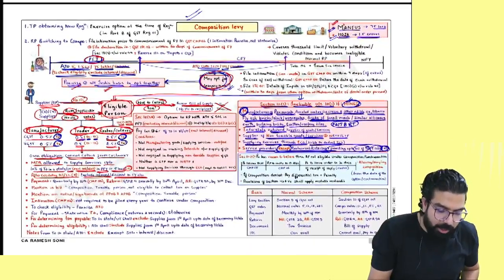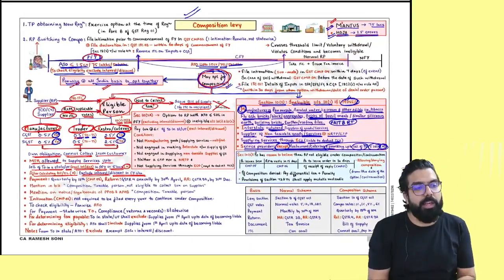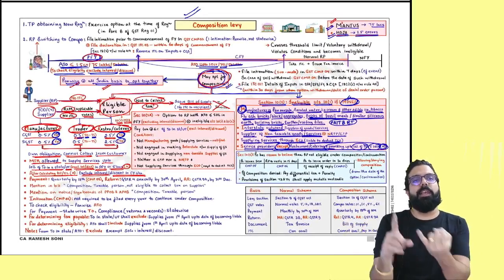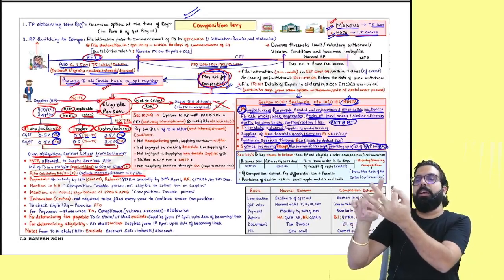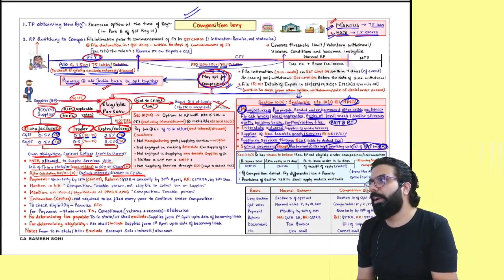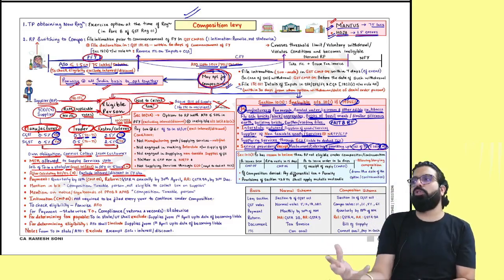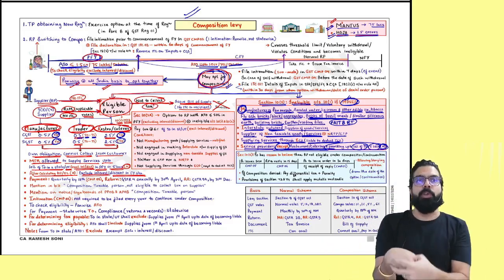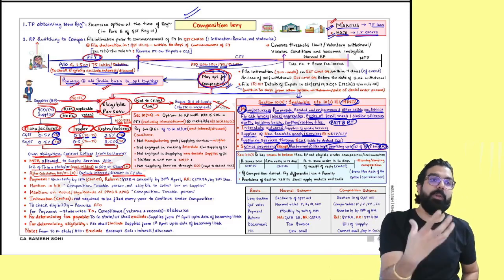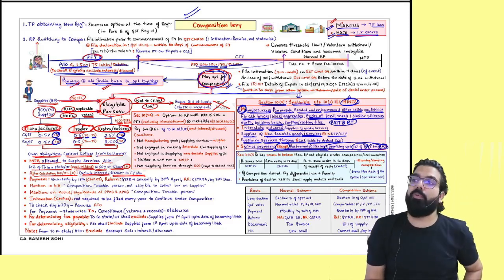Sir, I am a chartered accountant. Can I go for composition scheme? They told that composition scheme is only for manufacturer, trader and restaurant. But some people said, sir, I am providing goods also, I am supplying services also, or I am purely a service provider, sir. Can I go for composition scheme?